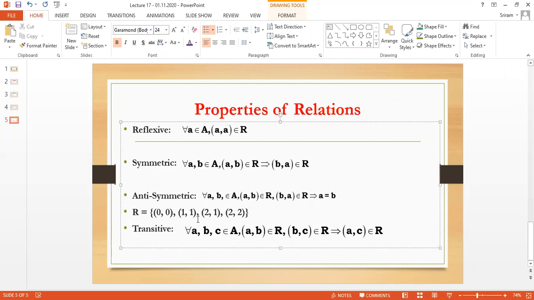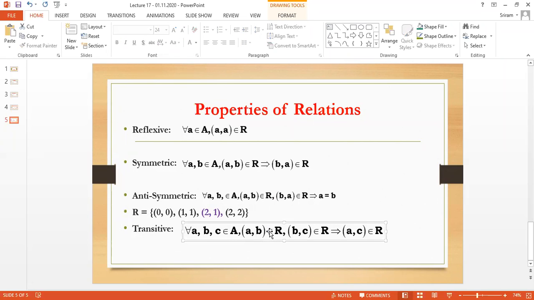See, for the meaning of anti-symmetry, if I say 0 comma 0, I am going to check what the opposite is. The same number, 0 comma 0. If I have only those numbers, then it is called anti-symmetry. But when I take 2 comma 1, what is the opposite? 1 comma 2. I check, do I have 1 comma 2? They are different, not the same. So in this case, this is not anti-symmetry. Next class, when we discuss more problems, you will understand the idea, dear.